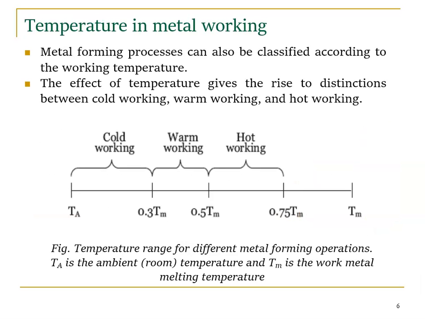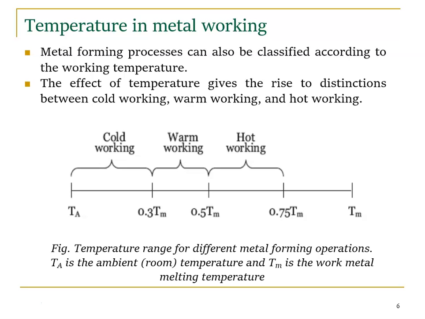Right, so we have a variety of temperature working processes. Generally we have three types. The metal forming process can also be classified according to the working temperature. Based on the temperature at which we work, we have three classifications. The effect of temperature gives rise to the distinction between cold working, warm working and hot working. One is cold working, another is warm working, and the third is hot working.